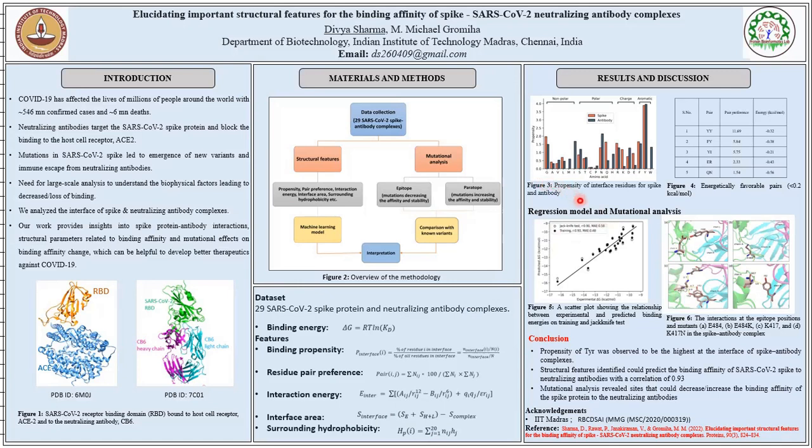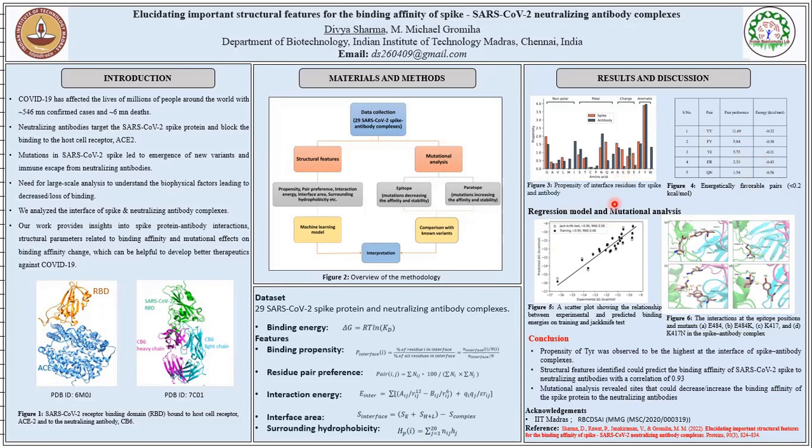Figure 3 here shows the propensity of interface residues for spike and antibody. From this figure, we can see that tyrosine had the highest propensity to be at the interface. Figure 4 shows the energetically favorable pairs which are most preferred at the interface. We found that tyrosine containing contacts were most preferred at the interface, and from these results we concluded that the aromatic interactions are important for binding of the spike protein to the neutralizing antibodies.